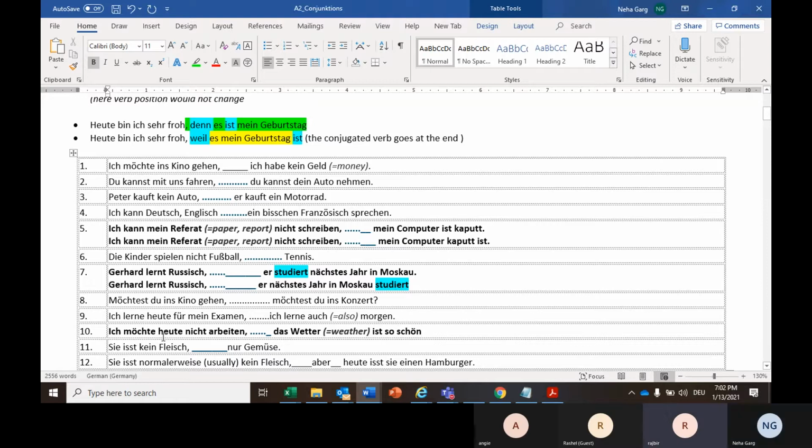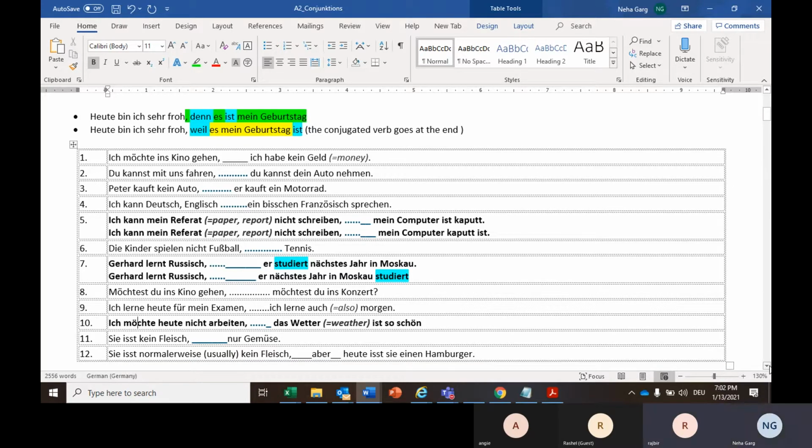Nummer 10. Ich müsste heute nicht arbeiten. I have no work today. Das Wetter ist so schön. Okay, you're understanding the meaning incorrectly, Rajveer.